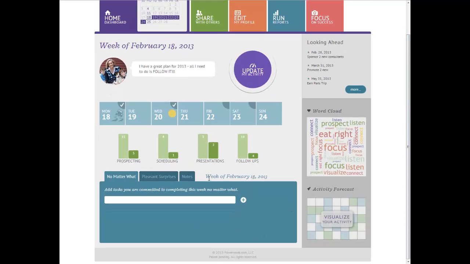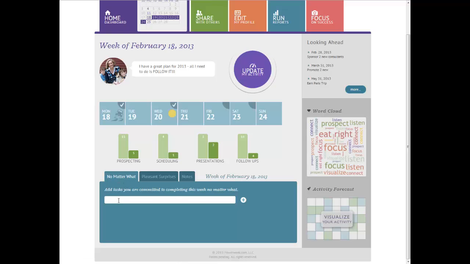Again, you can see it tells you right now we're working in the week of February 18th. The no matter what list was a third success habit that came out of our initial research. The idea behind the no matter what list is to make a shift away from super long to-do lists with lots and lots of items on them that we may or may not be committed to completing this week, and to only putting down tasks you are 100% committed to completing on this no matter what list.